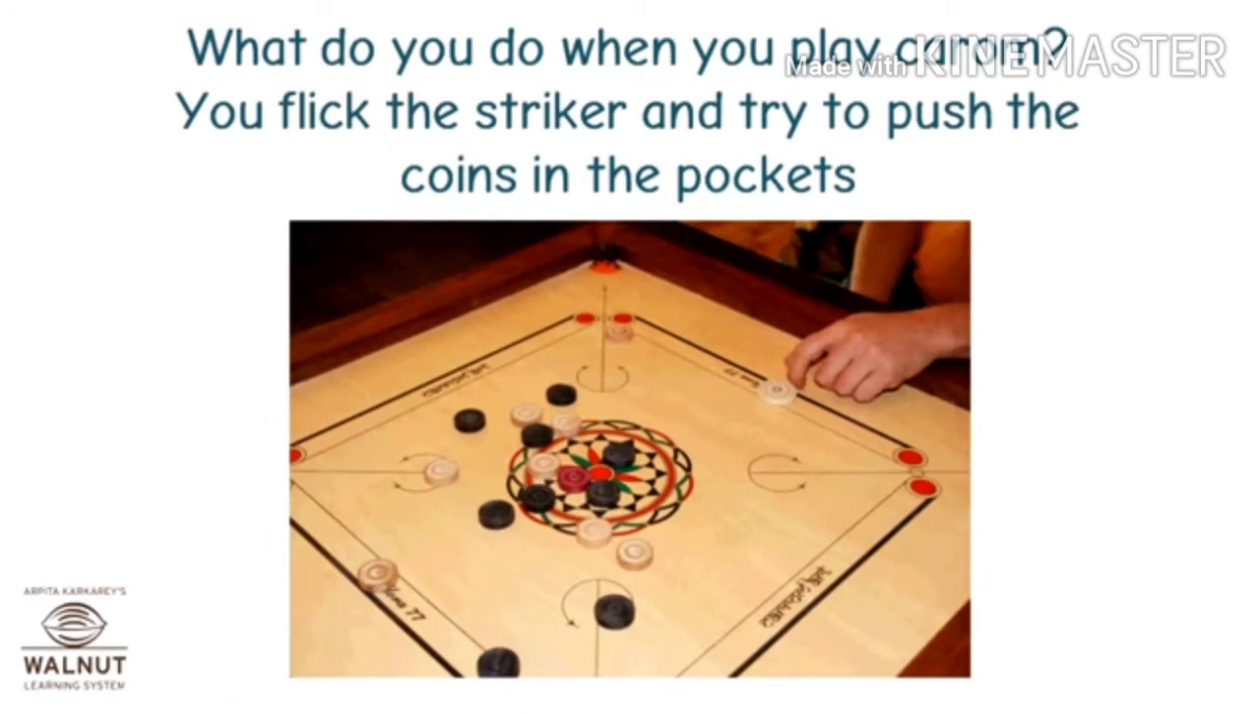What do you do when you play carom? You flick the striker and try to push the coins into the pockets.